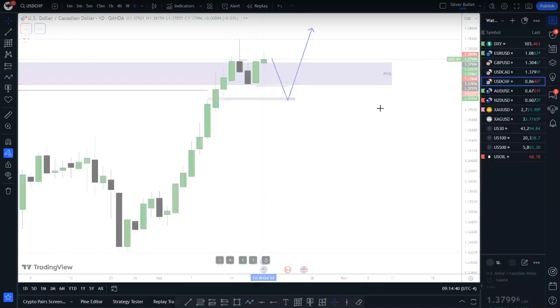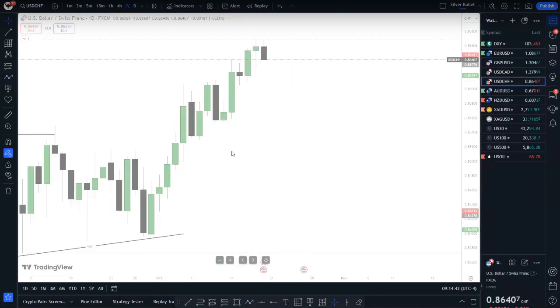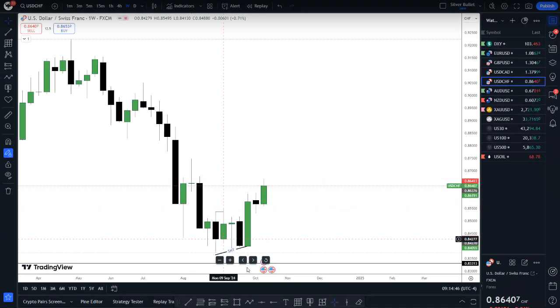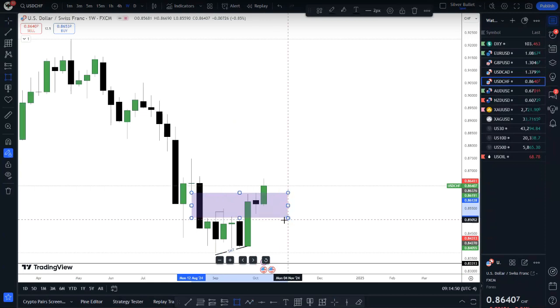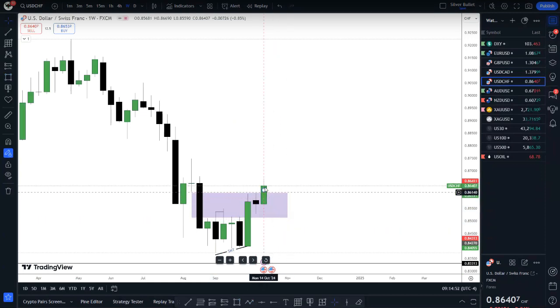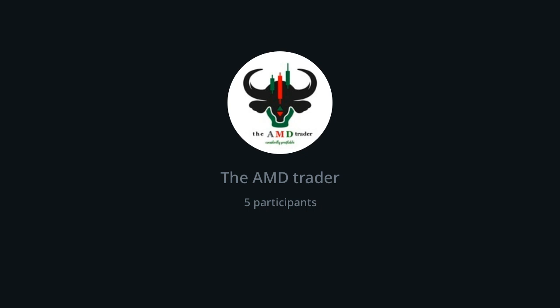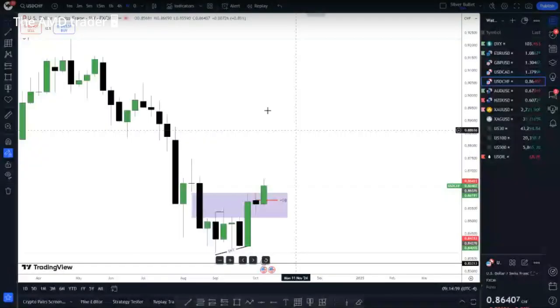Let's look at Swiss franc. Swiss franc weekly chart. We are bullish as well here. We push above the high, close above it, and also have this CB here, sell-side balanced by buy-side inefficiency, which means last week we closed above it, so there's a chance we can use it as an inversion fair value gap. And within it, we also have this bullish order block here on the weekly chart. Go down to daily.